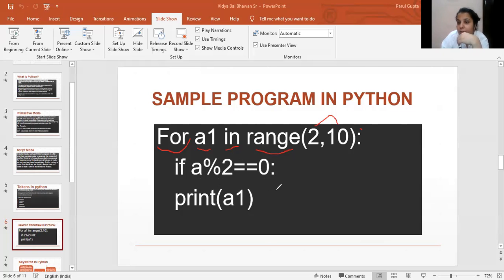This single equal is the assignment operator, and double equal is the conditional operator. Then zero is again the constant value. Then this colon is again the punctuator. So whatever you have written in Python programming, everything has its own special meaning, and that is known as the term tokens in Python.